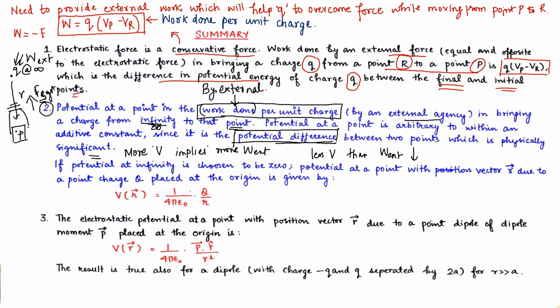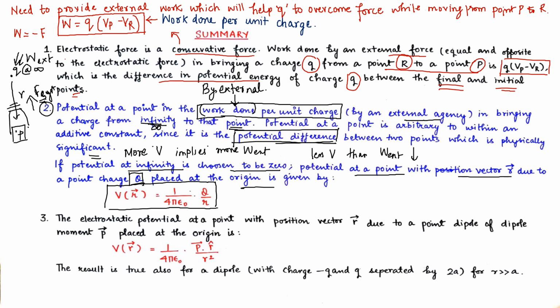Now if potential at infinity is chosen to be 0, potential at a point with position vector r due to the point charge q placed at the origin is given by this equation: potential at point r equals 1 upon 4 pi epsilon naught into q upon r.